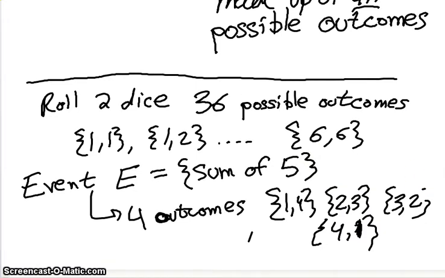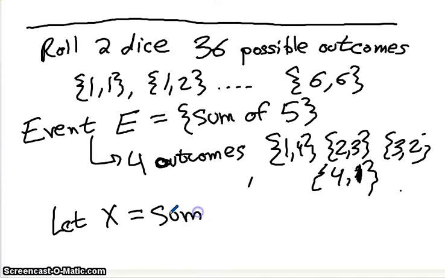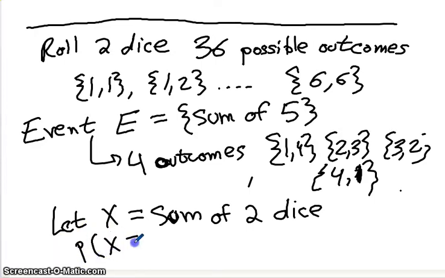So let's define a random variable, and I'm going to let X equal the sum of the 2 dice. In probability notation, I can write this as follows: the probability that X equals 5. Well, what's the probability?